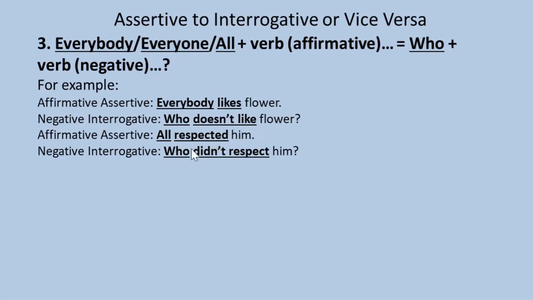So respected is replaced with didn't respect. Didn't respect is a negative verb. So instead of everybody, everyone, all, we have to use who. Then the affirmative verb will be turned into a negative verb.